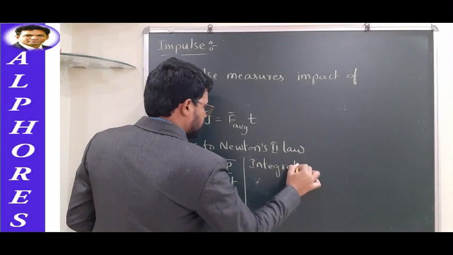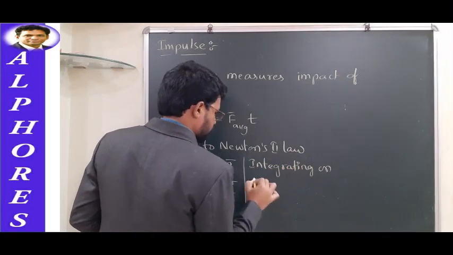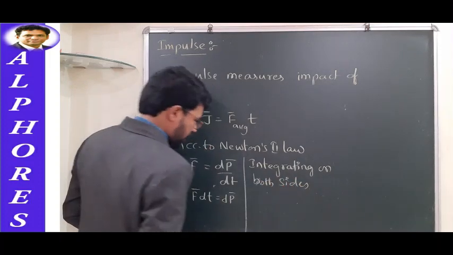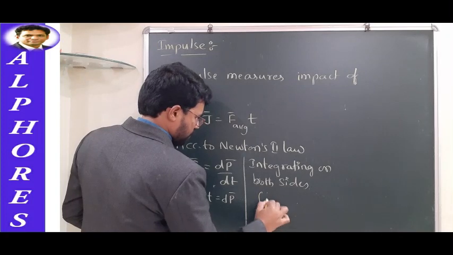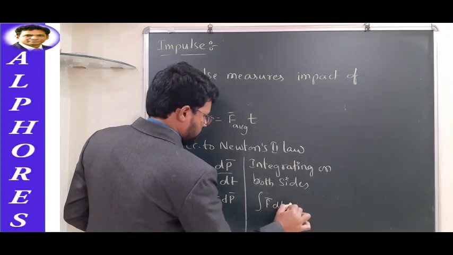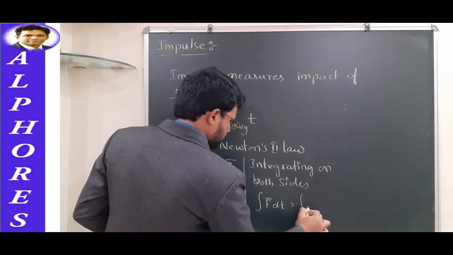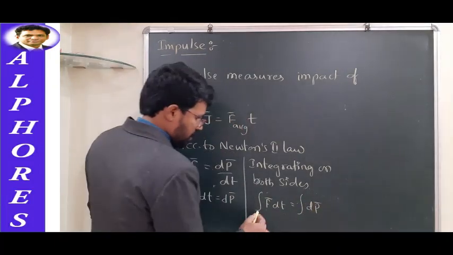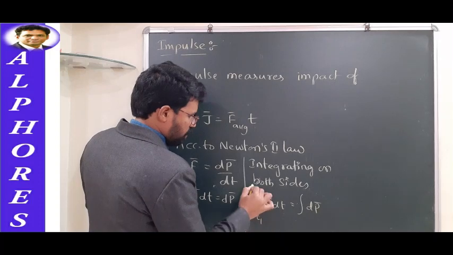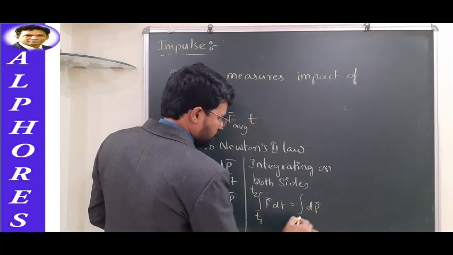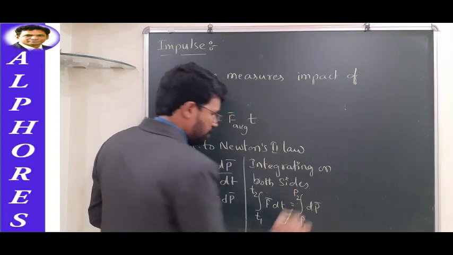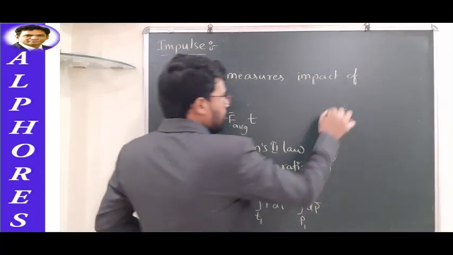integrating on both sides. What you can write? Integral F bar dt is equal to integral dP bar. Let us say the time has changed from t1 to t2. So corresponding to t1, let the momentum be p1. Corresponding to t2, let the momentum be p2.